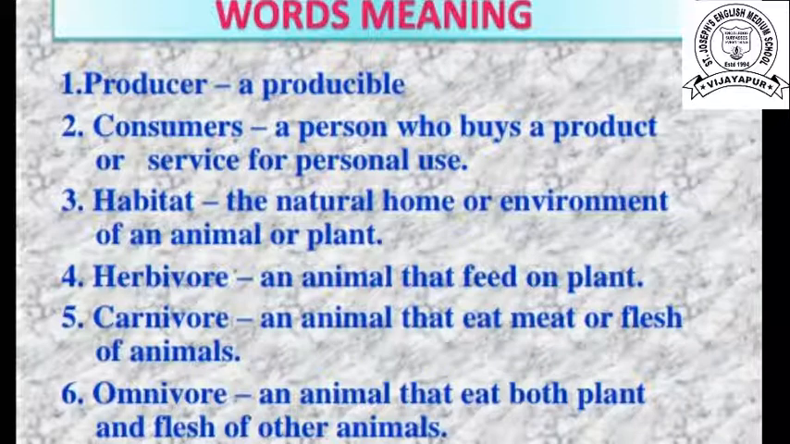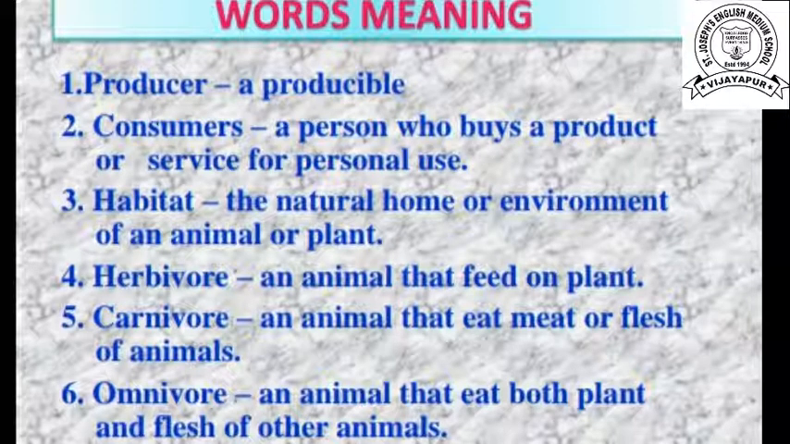Carnivores are animals that kill other animals and eat their flesh or meat. For example, lion and tiger. Sixth one, omnivore. An animal that eats both plants and the flesh of other animals. Omnivores are animals which can eat plants and other animals also.